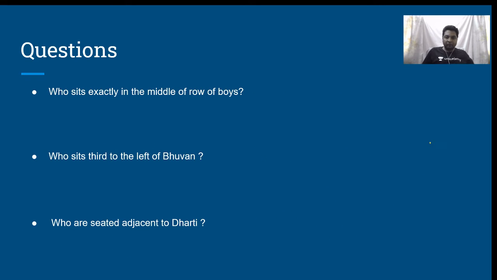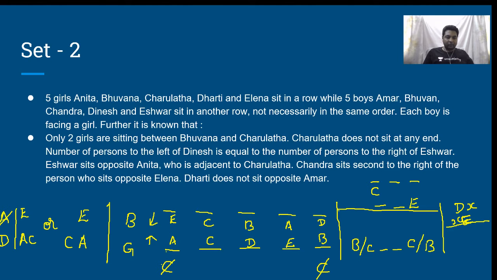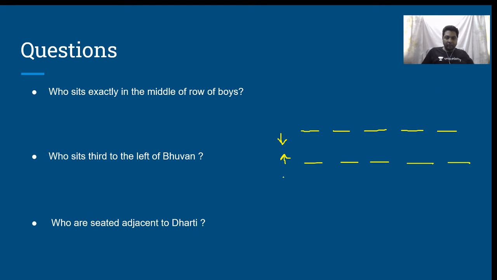Suppose I consider the constraints I'm going to write. This is constraint number 1.